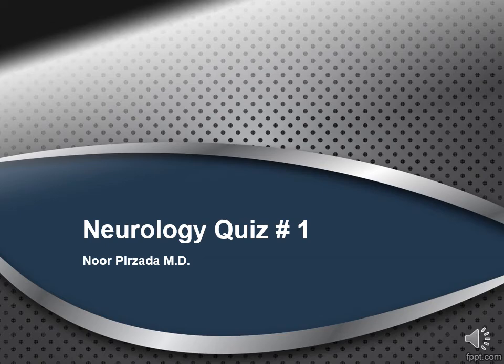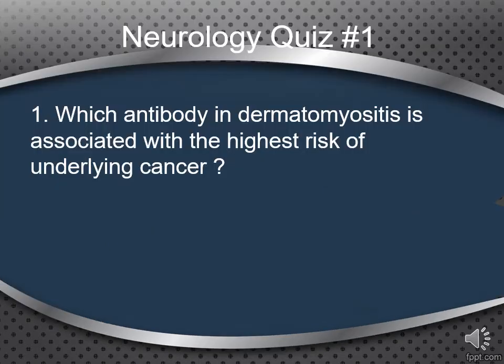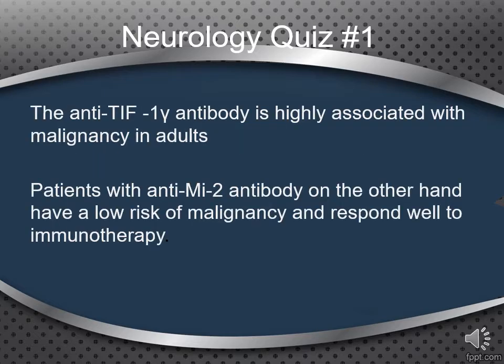Neurology quiz number 1. Which antibody in dermatomyositis is associated with the highest risk of underlying cancer? The anti-TIF1 gamma antibody is highly associated with malignancy in adults. Patients with the anti-MI2 antibody, on the other hand, have a low risk of malignancy and respond well to immunotherapy.